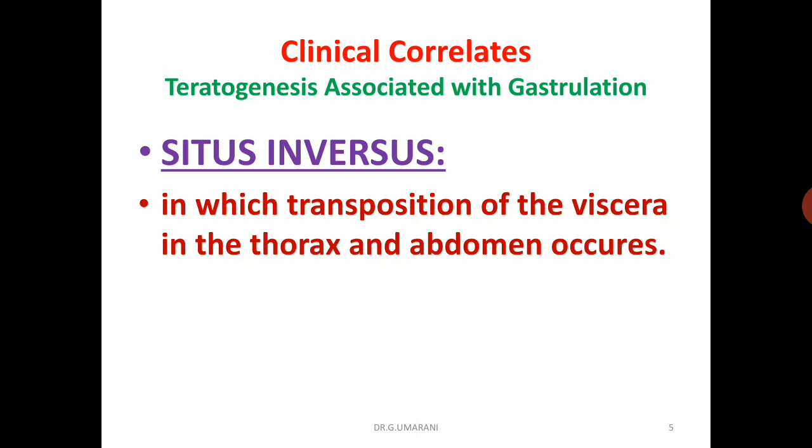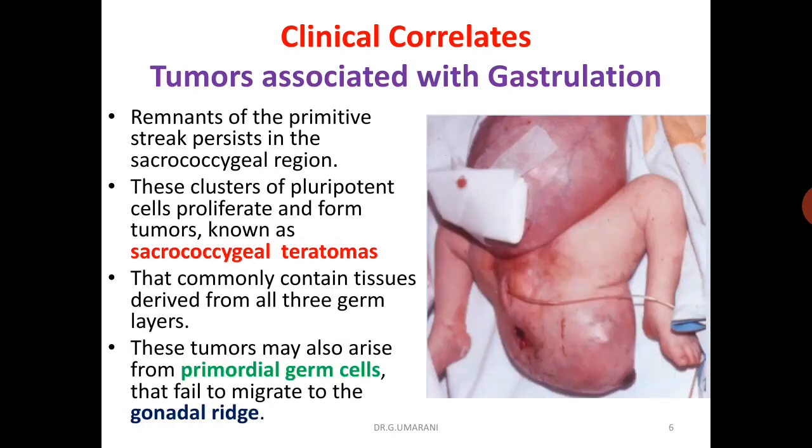Like that, one more teratogenesis associated with gastrulation is situs inversus, in which transposition of the viscera in the thorax and abdomen occurs. Transposition means, for example in the thorax, a left sided heart may be situated on the right side. Another clinical correlation of gastrulation is the tumors associated with gastrulation.